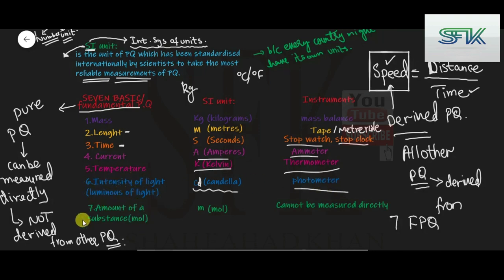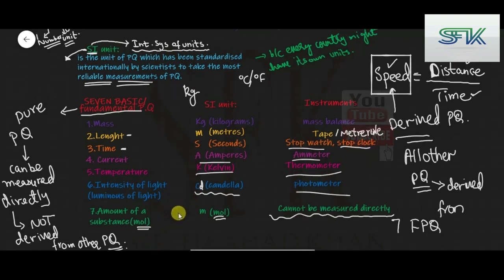And last but not the least, the amount of a substance, which is known as mole. This is also something you guys will be doing in chemistry. There is a lot of calculation related to moles, but over here in physics we don't have a lot on moles. We just need to know that it's a physical quantity. Its unit is also mole, mol, and mole cannot be measured directly. This is an exception: it is a physical quantity that cannot be measured directly. It has to be calculated, but it has a certain formula which you guys will be doing in detail in your chemistry lessons.